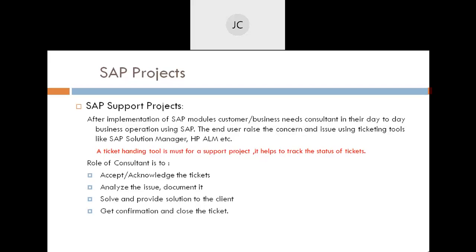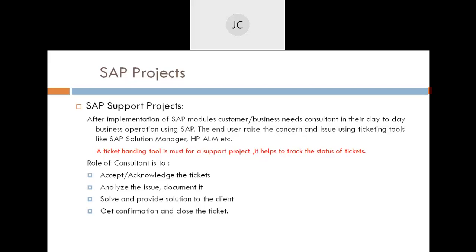If they are not coming, then we have to acknowledge and analyze the issue. We say okay, if it is a data maintenance issue, such as master data not entered correctly, or data not entered, or some defined process that they are not following, we tell them, you have to follow these steps, then it will work. Or if some real issue is there, then we analyze it and provide a solution to the end user or client.